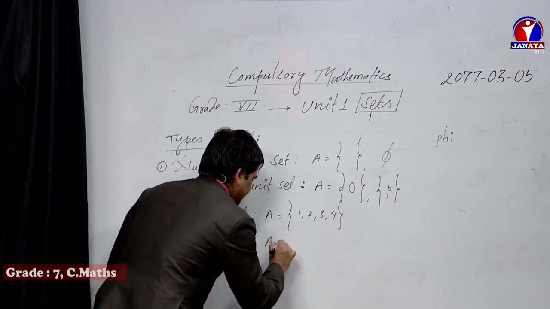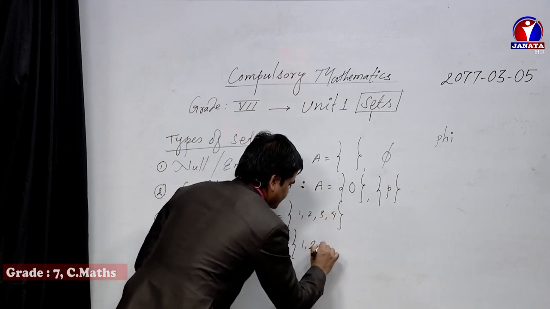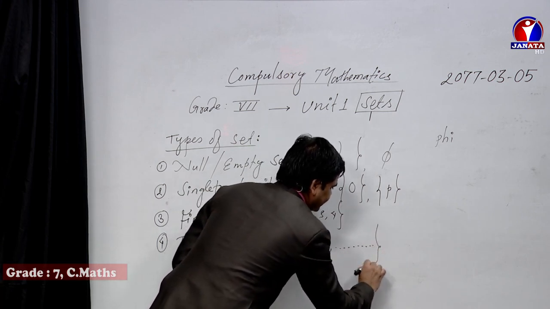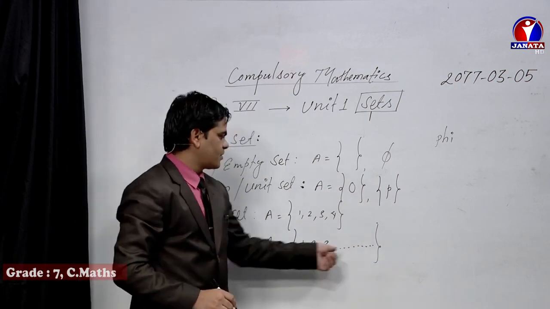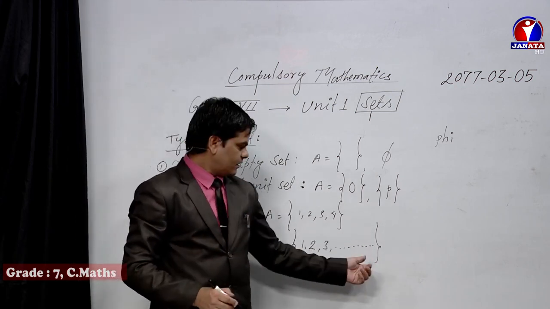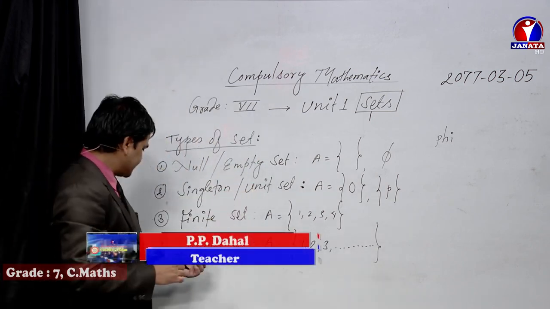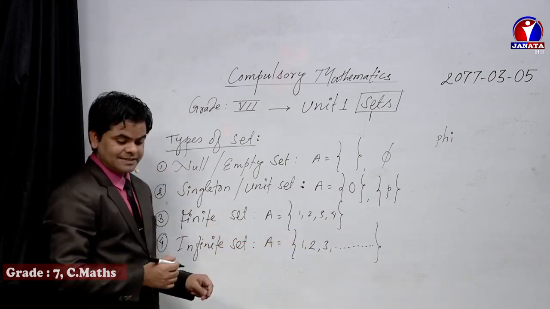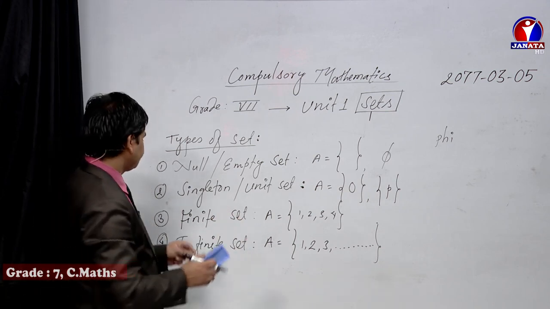If I give one example, the same example extended a little: 1, 2, 3, comma, and so on, and closing the curly bracket. That means the last digit of the natural numbers is not determined. So this type of set is known as an infinite set. Dear friends, these are the necessary types of set that we use while being in class 7.